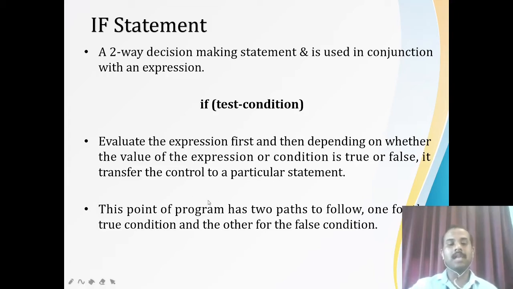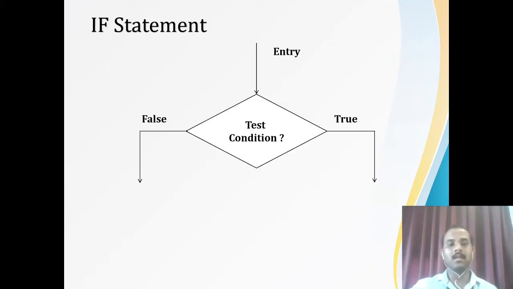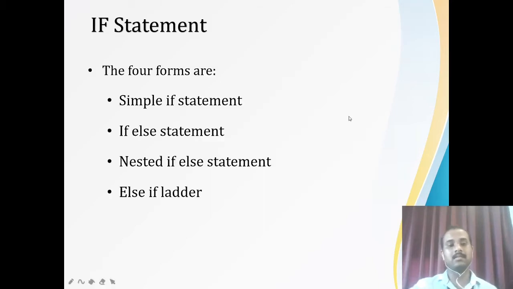Okay. So while coming to here, you are always provided with 2 paths. One is for the true and another one is for the false. Okay. So here the test condition is here. So you are getting entry, and if it is false, you are going to come this side. If it is true, you are going to come this side.